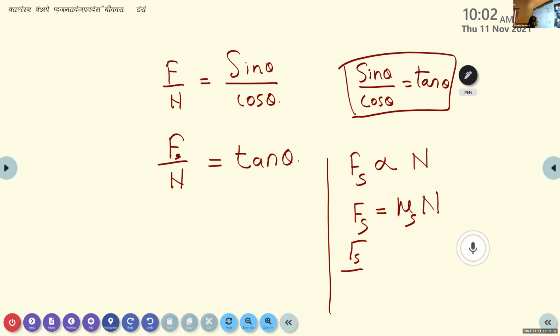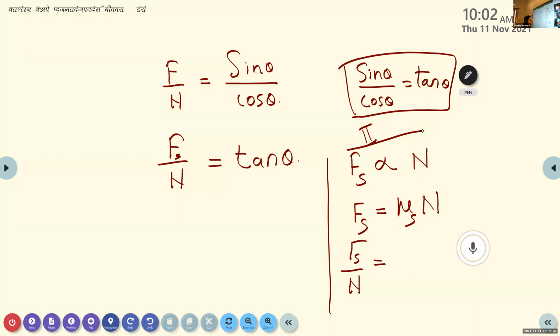Fs by N is equal to... Use the second law of static friction. According to the second law of static friction, the static friction is directly proportional to the reaction force or normal force. Fs is proportional to N. In order to replace the proportionality sign, here we introduce a constant mu. So Fs is equal to mu s N.